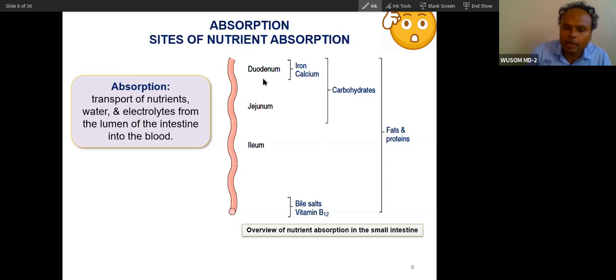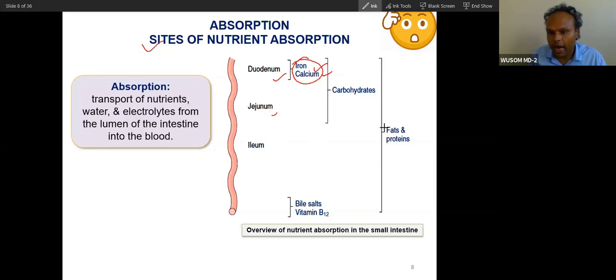This is a very important slide. From the duodenum, two important minerals are absorbed: iron and calcium. Carbohydrate absorption involves the whole intestine, but when carbohydrate is digested, it will be absorbed by the duodenum. You don't have to reach the ileum. Carbohydrate will be absorbed very rapidly.